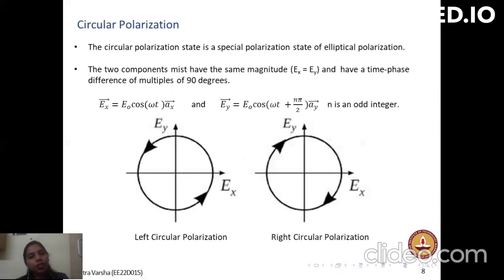Circular polarization is a special state of elliptical polarization. The magnitudes of x and y components are equal, but there is a phase difference of 90 degrees between them. If we see the cross section, it will be in a circle. Depending upon the phase difference between Ex and Ey, left and right circular polarizations are classified.